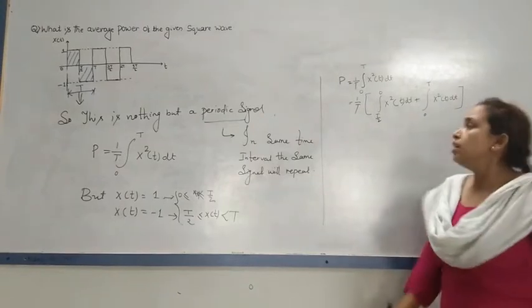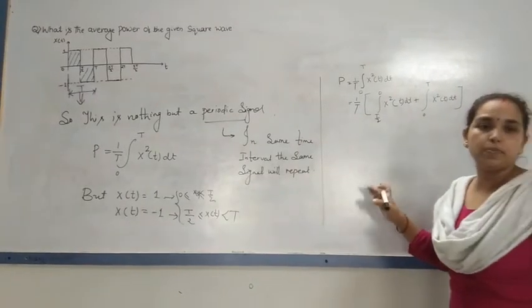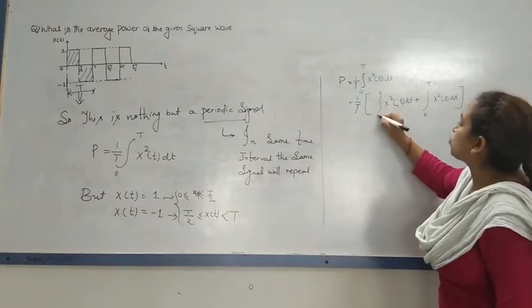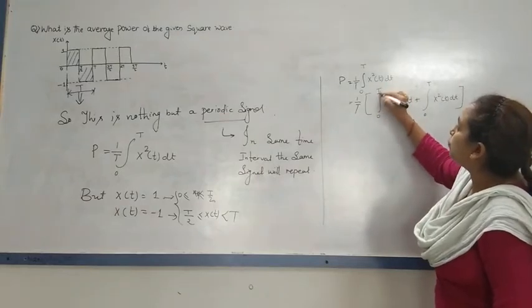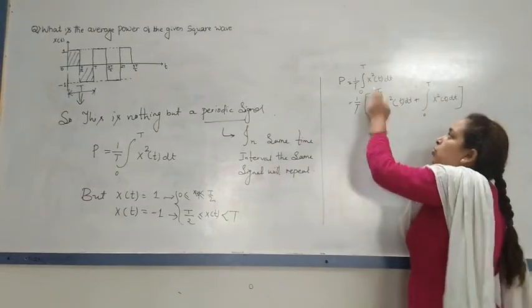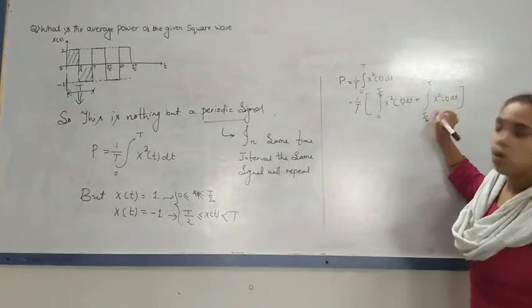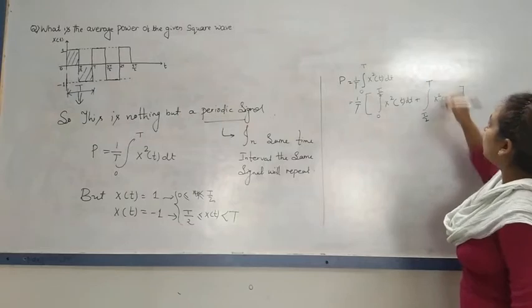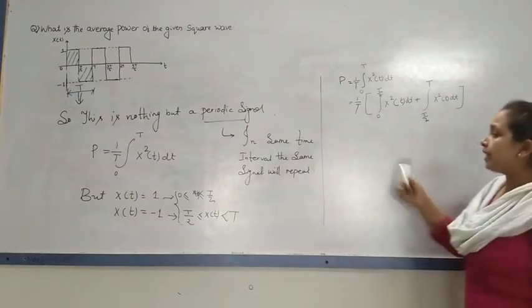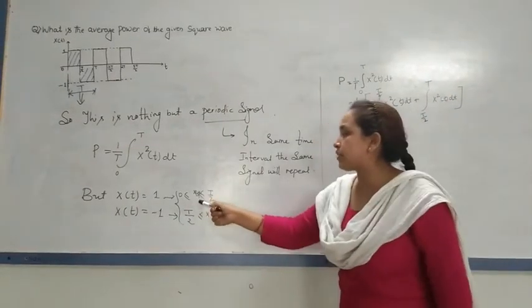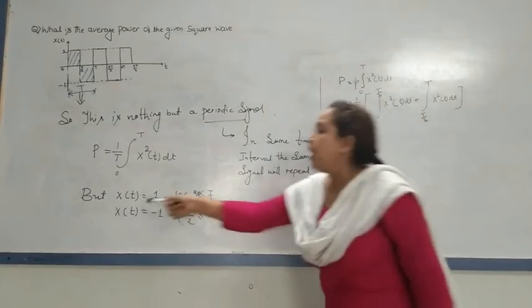Understood? The lower limit should be 0 and the upper limit should be T upon 2. Same thing here also, it will start from T upon 2 to T.